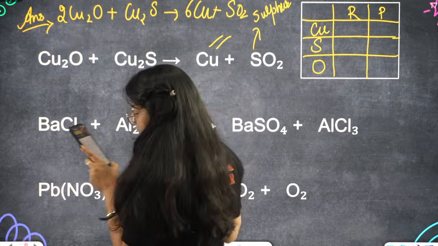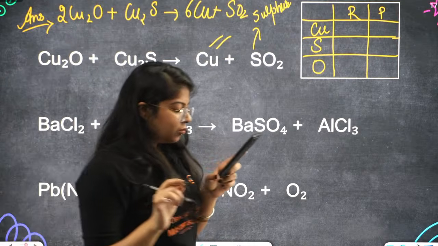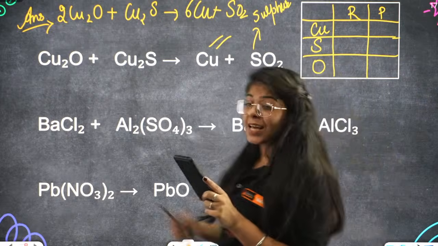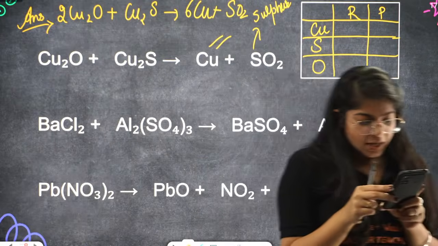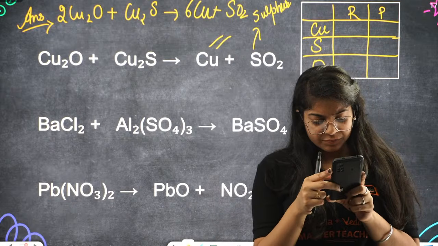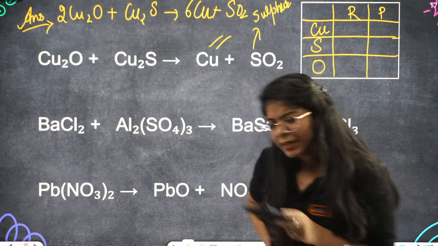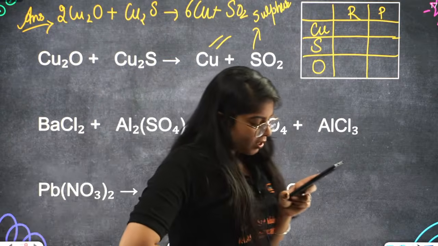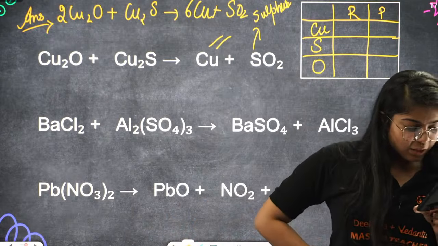This is our answer. Sharma ji is saying, ma'am, the hack you taught for long calculations was not even used, it was easy. Okay, Sharma ji. Okay, great. Still, you learned a new hack. That's good, right? Hi, Vinay. Sulfur's valency will be 2. In where? Okay, everyone's answer is same. Are you all sitting in the same room, beta? Cu2O, Cu2S gives 6Cu plus SO2. That's great. Satya, study with me.